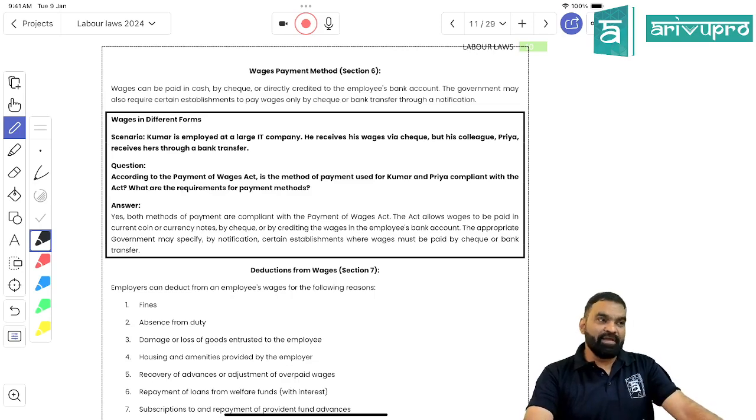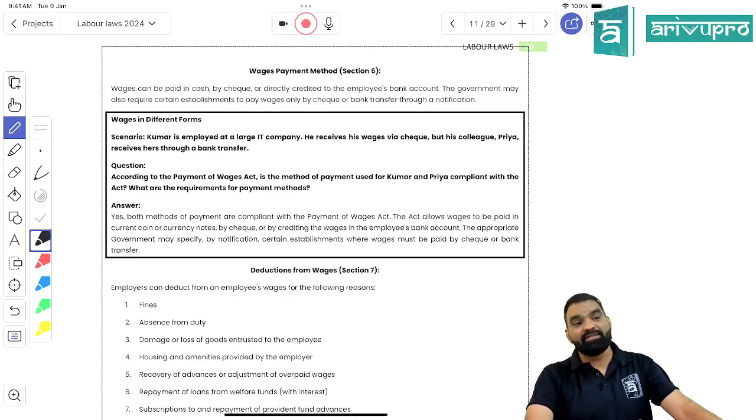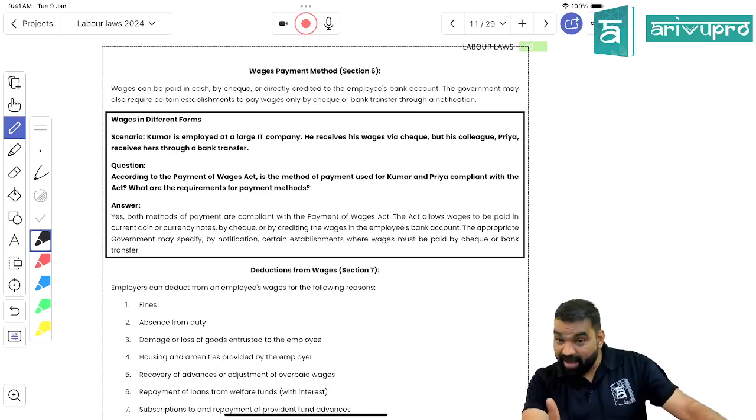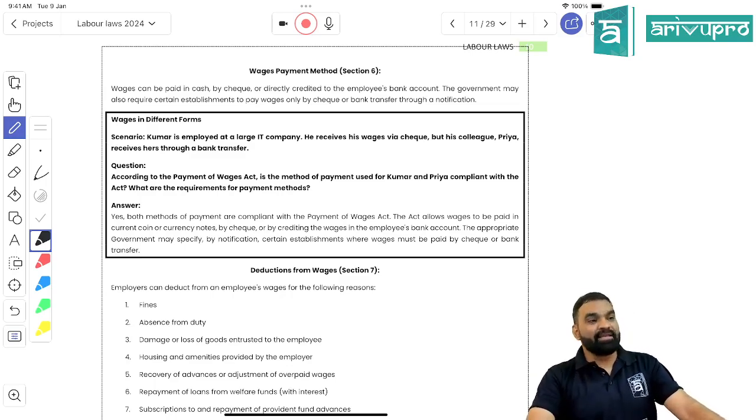Because I told you very clearly, law can be divided into two parts. The first one is act, the second one is rule. And rule making power is with the administrative authority, right? And here the rule making power is with the state government. We are only studying the act, we are not studying rules. So can I say that the Payment of Wages Act may vary from state to state, right?